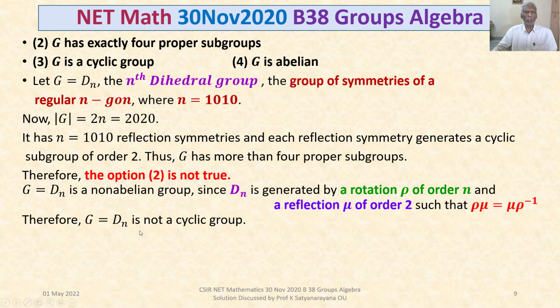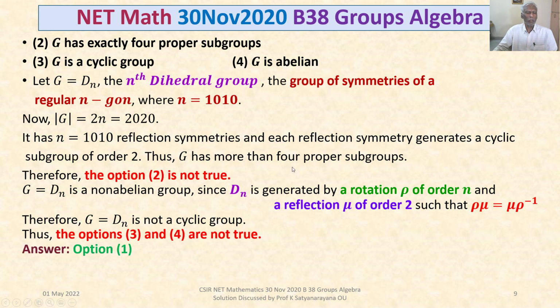Therefore G = D_n is not a cyclic group, so option 3, that it is a cyclic group, is not true. Option 4, that G is abelian, is not true. So options 3 and 4 are not true. Therefore, our answer is option 1.